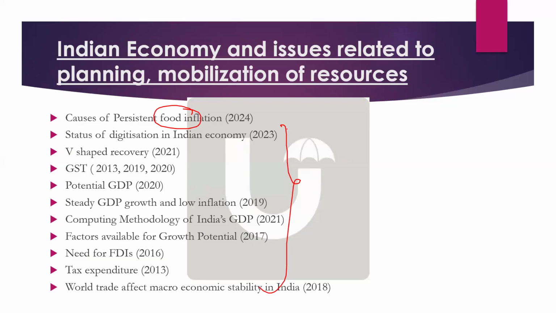Definitely, yes. You can see here, already in 2019, there is a question on steady growth, GDP growth and low inflation. So the inflation keyword is already there. And if you open the economic survey of 2024, in the third chapter, what is exactly given? Any idea, anyone? In the third or fourth chapter, they have clearly given inflation. The topic in the 2024 economic survey was inflation.